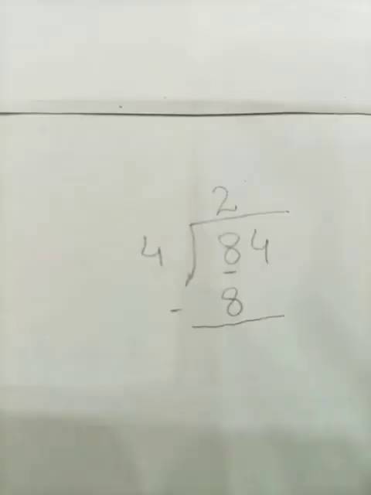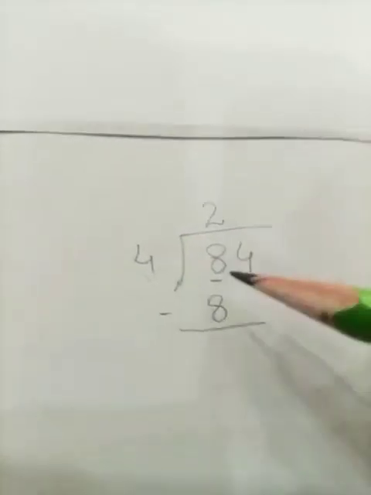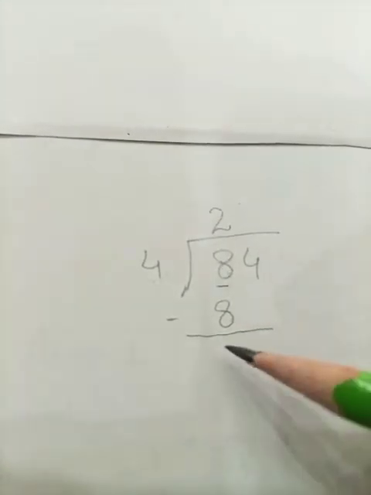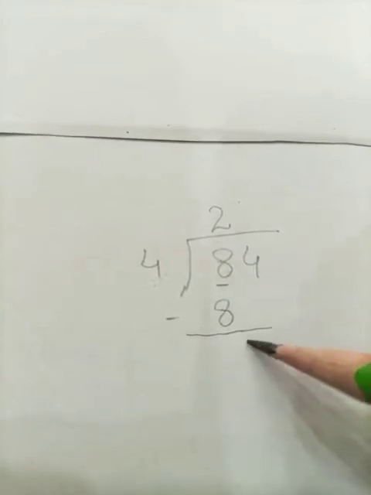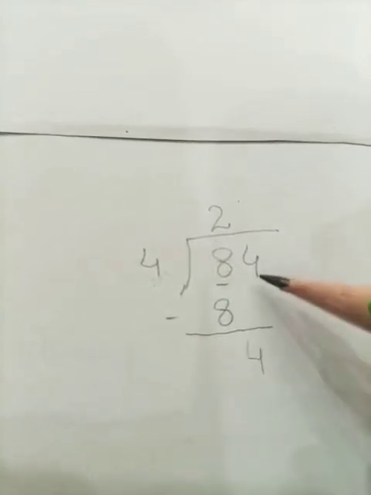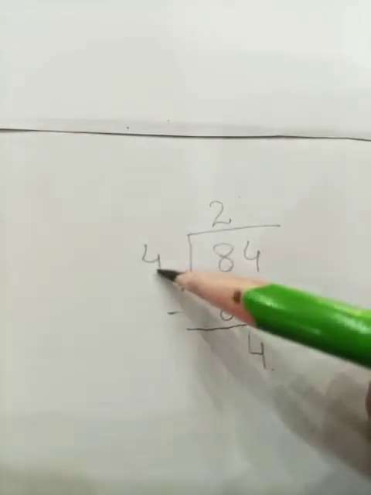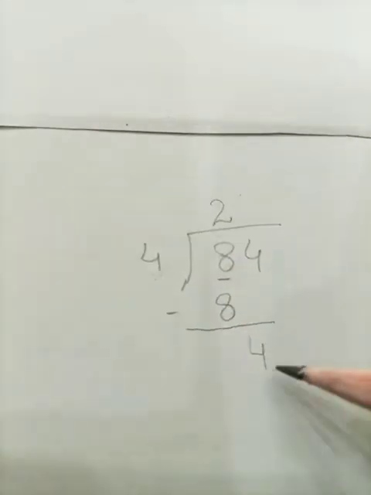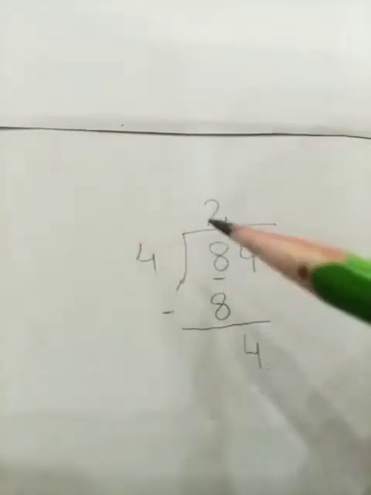I'm going to subtract my number from this. I have subtracted 8 from the 8 and the answer is 0. There is no need to write 0 here. So this 4 will be taken as it is. Now I am going to divide this number by the divisor, as this number is equal to the divisor. So we can easily divide it.